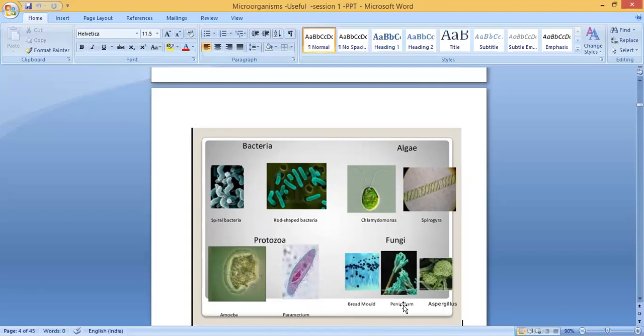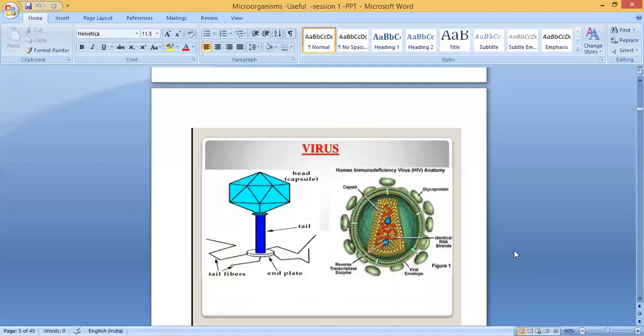So bacteria: spiral bacteria, rod-shaped bacteria. Algae: Chlamydomonas, Spirogyra. Protozoa: amoeba, paramecium. Fungi: bread mold, penicillium, aspergillus.